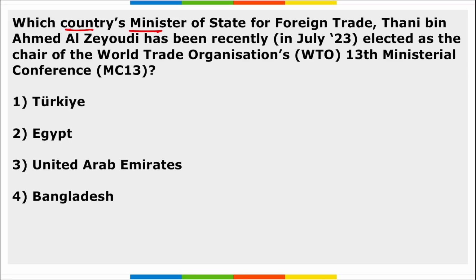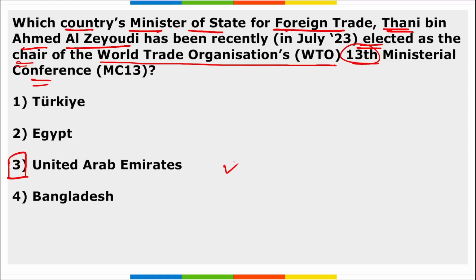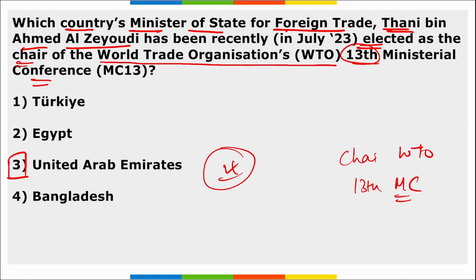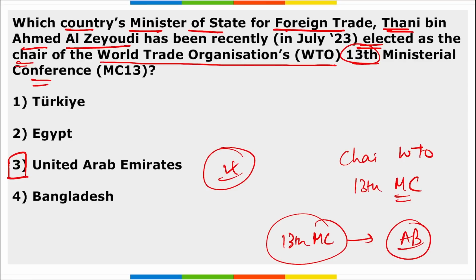Next, which country's Minister of State for Foreign Trade, Thani bin Ahmed Al Zeyoudi, has been recently elected as the chair of the World Trade Organization's 13th Ministerial Conference? So remember, which country's Minister of State? He is from UAE, right? Important, take a note. He has been elected as the chair of the World Trade Organization's 13th edition of the Ministerial Conference. Correct? Where will this 13th ministerial conference be held? It will be held in Abu Dhabi National Exhibition Center in UAE, and this will be in the year 2024 in the month of February.